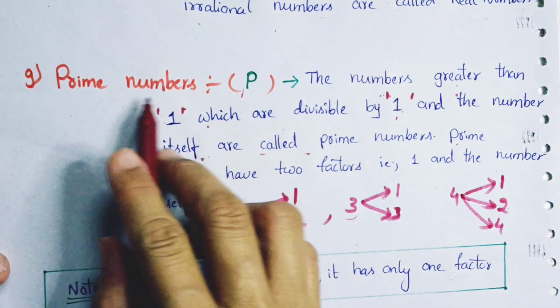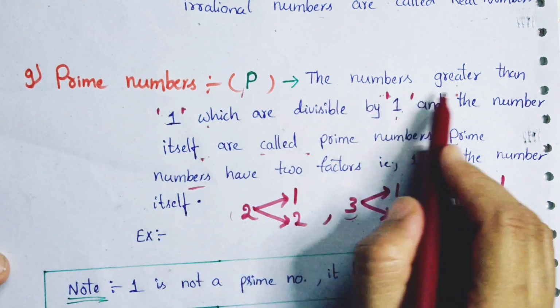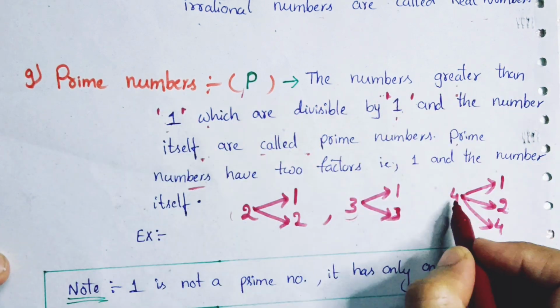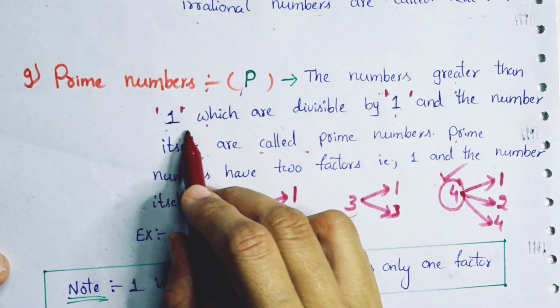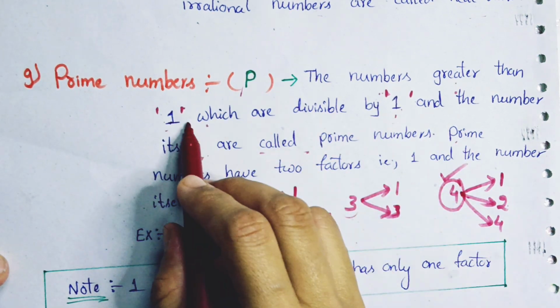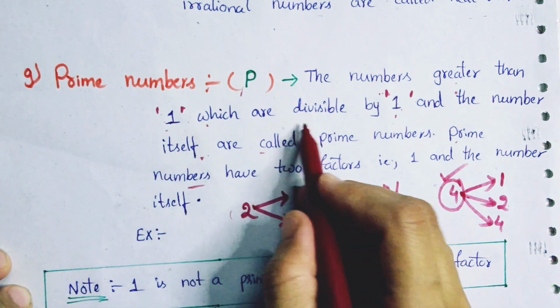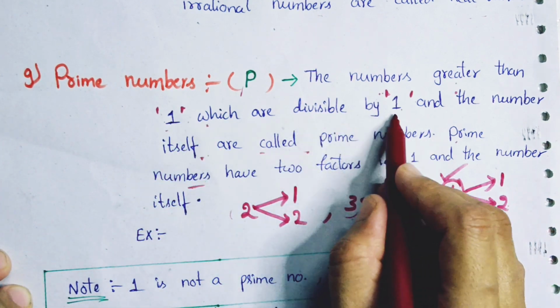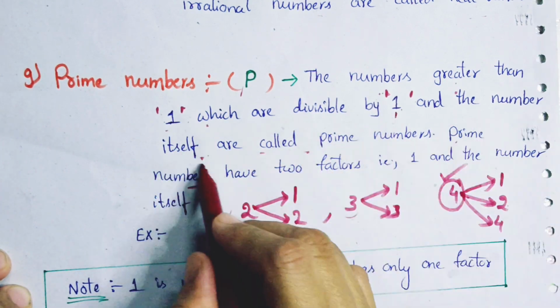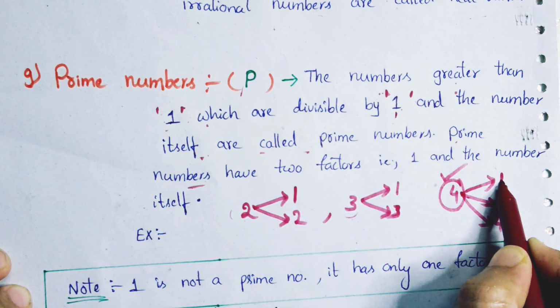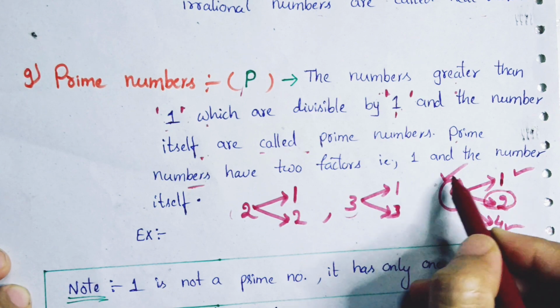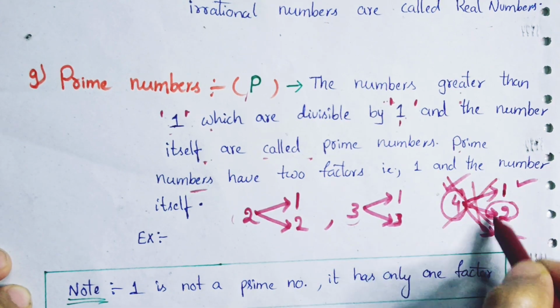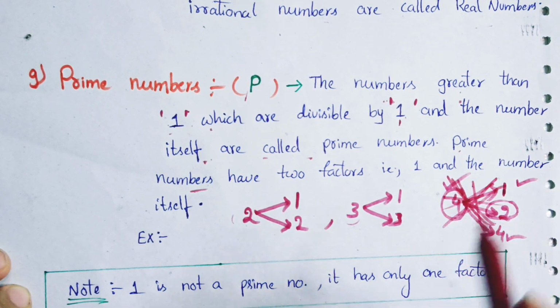But what is the definition of a prime number? It should be greater than 1. Yes, this condition is satisfied, 4 is greater than 1. Then the other condition is that it should be divisible by 1 and the number itself, not others. So this is not a prime number.